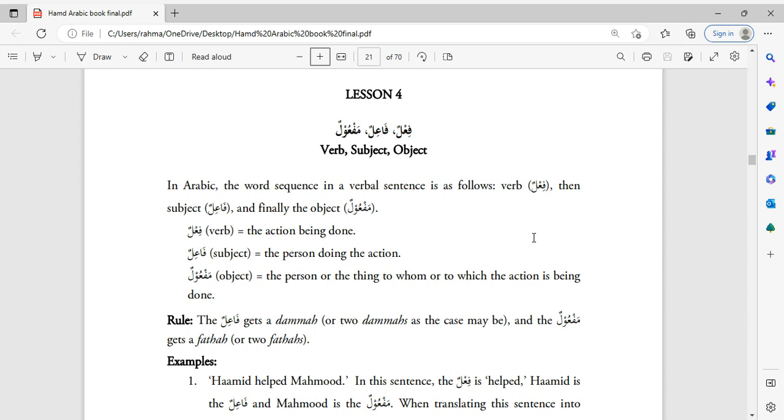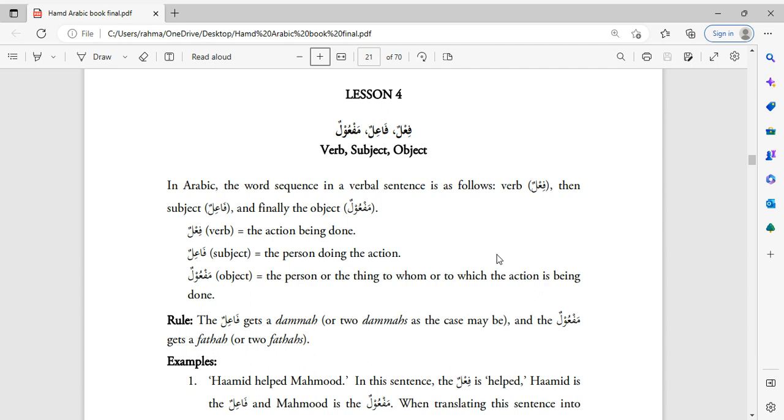You have a mubtada and you have a khabar, and that forms a jumla ismiya. To form a jumla fi'liya, which means that the first word of the sentence is a fi'l, the pattern is that you have the fi'l first, the verb comes first, and then you have the fa'il, which is the doer of the verb, and then you have the maf'ul, which is the object of the verb. So you have fi'l, followed by fa'il, followed by maf'ul.